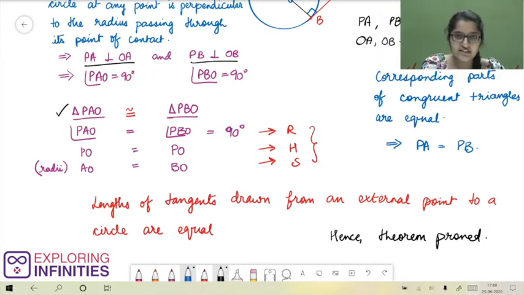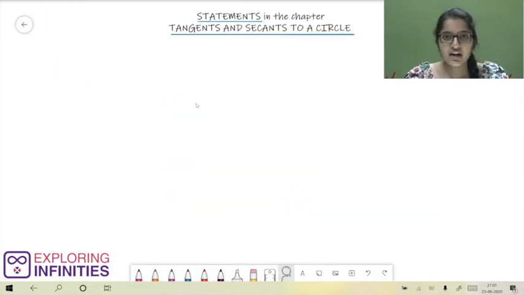In congruent triangles, we know that corresponding parts are equal. Here, the corresponding parts that we focused on are sides PA and PB. Hence, PA is equal to PB. But what are PA and PB? They are the lengths of tangents drawn from our external point P to the circle having center O. That means we have proved that lengths of tangents drawn from an external point to a circle are equal. And this is nothing but our theorem statement. Hence, theorem proved.